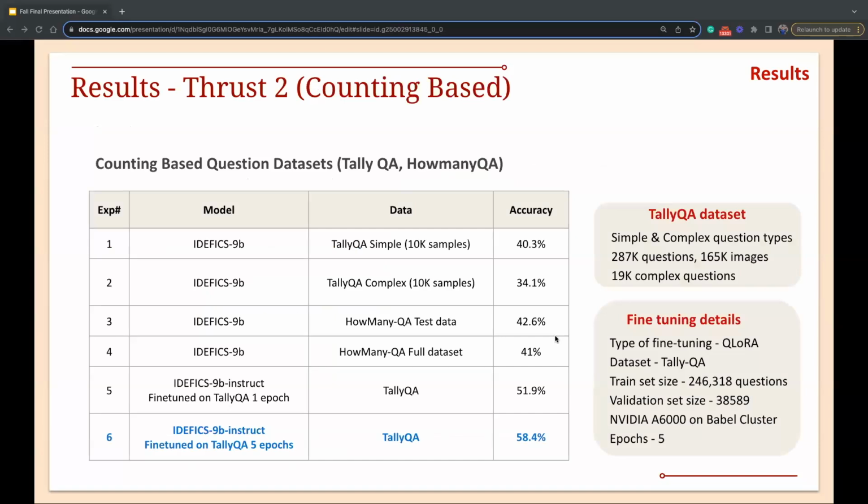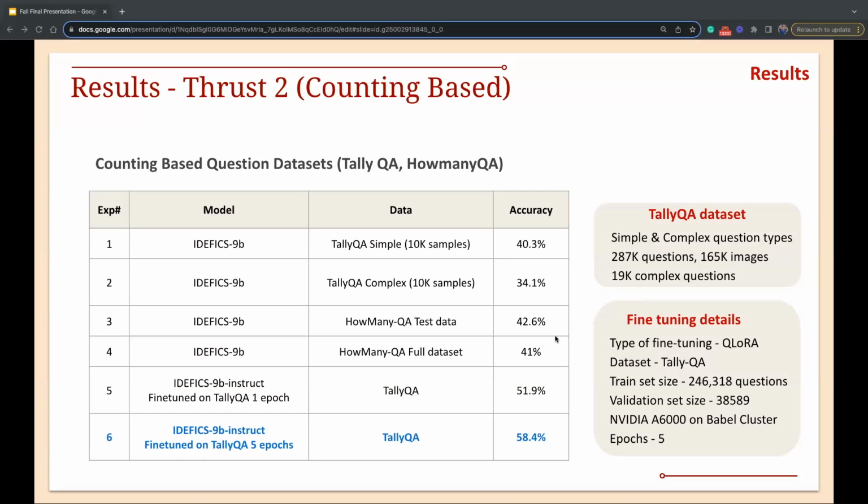Now let's look at the results for counting, how our model performed on the counting-based problem. Initially, experiments were done to see how the IDEFICS 9 billion parameter model as a base, without any fine-tuning, performs on the dataset. We used the HowMany-QA and TallyQA datasets, but TallyQA came out to be a better choice, as it has simple as well as complex question types. The number of questions is high, and it has 19K complex questions.